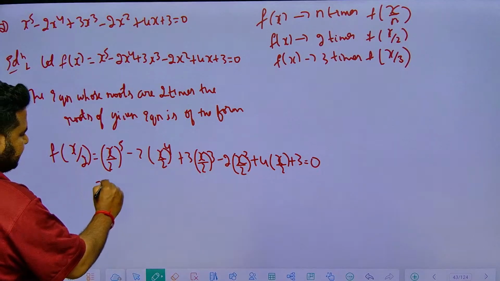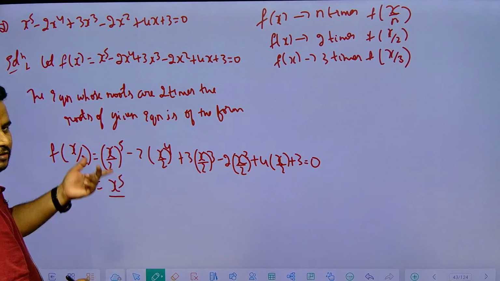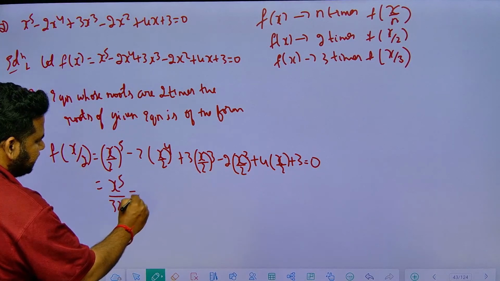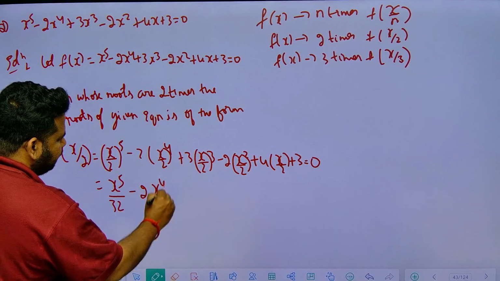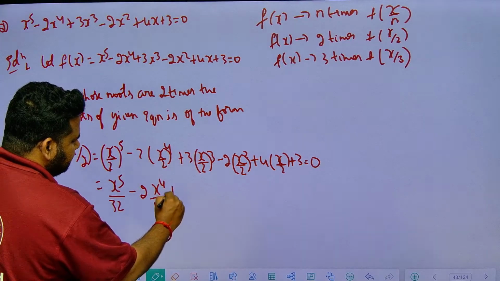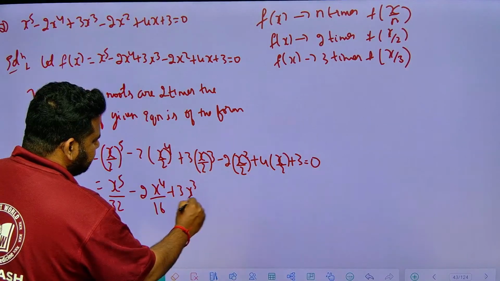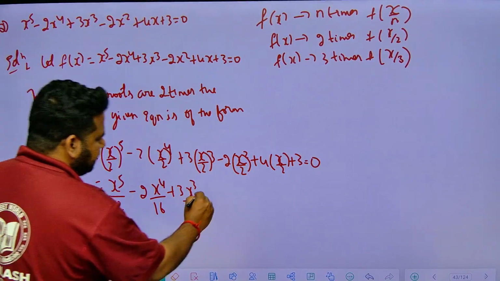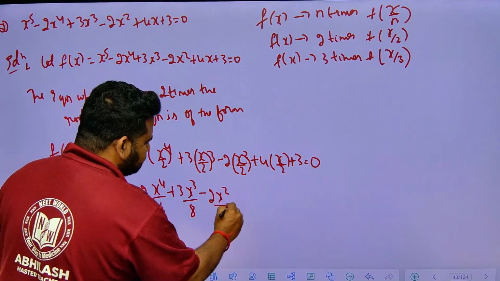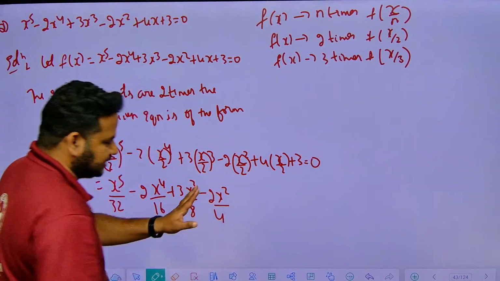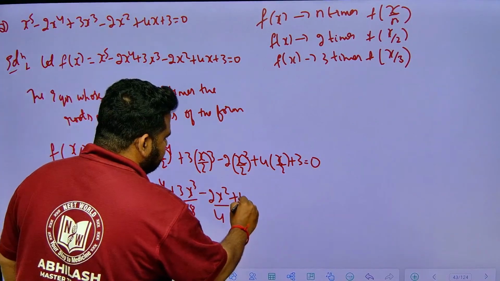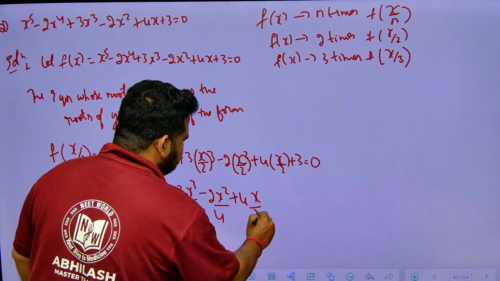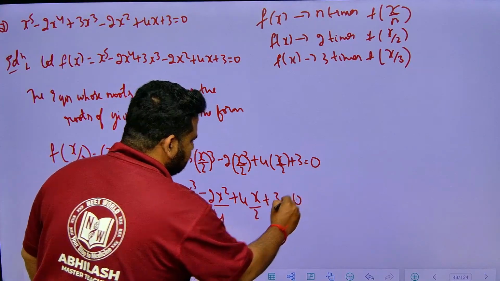x to the power of 5, write it as x^5 over 2^5, which is what, friends? 32, directly write it. So, 2 into x^4 over 2^4, which is 16, plus 3 into x^3 over 2^3, which is 8, minus 2 into x^2 over 2^2, which is 4. Don't cancel anything, write it as it is, plus 4 into x/2, plus 3 is equal to 0. This is what we are having.